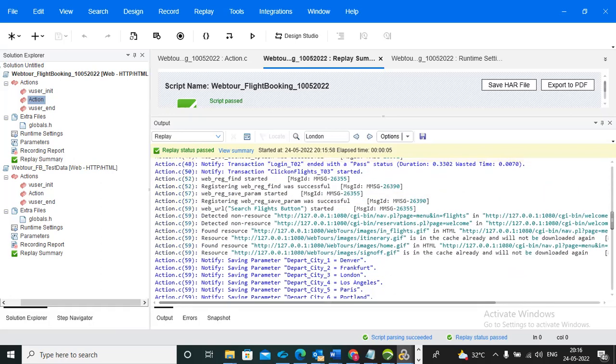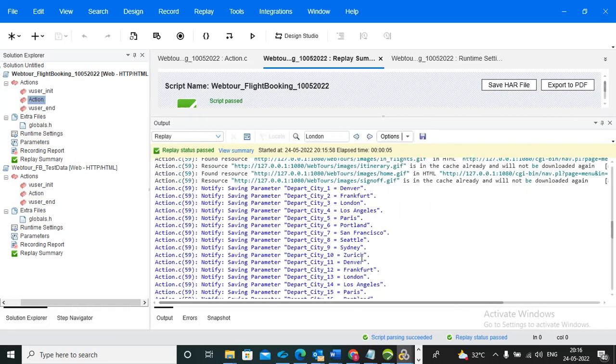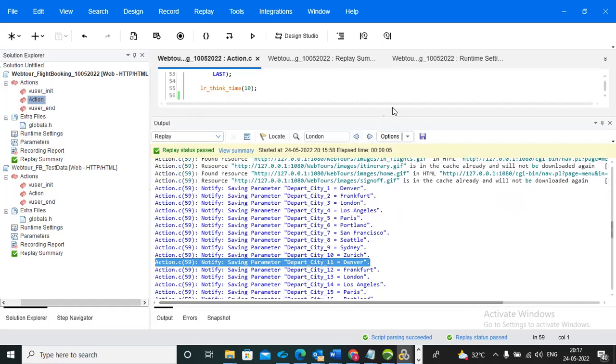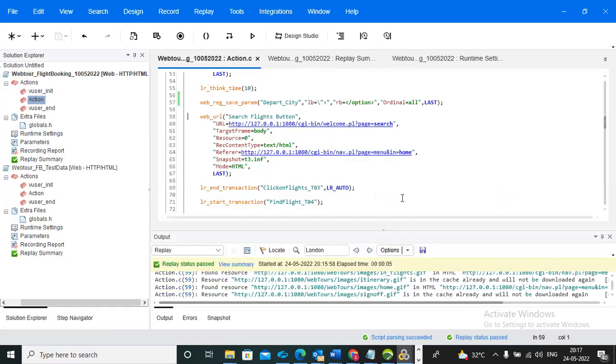Okay, maybe you want a specific occurrence. For example, I want Denver. Denver is which one? Departure city 11. So you can go to the script, and in the place of ordinal all, give the occurrence you want. I want the 11th occurrence, so I give 11.